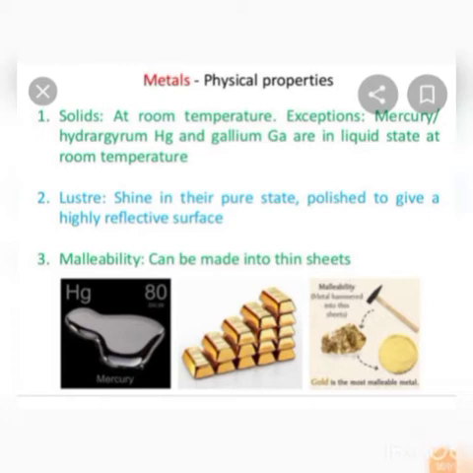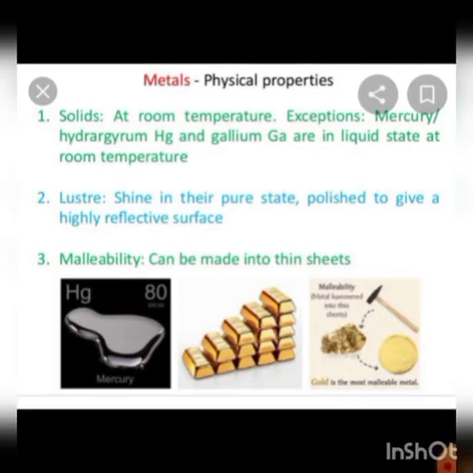Next, physical properties of metals. All metals are solid at room temperature except mercury. Mercury, symbol Hg, is a liquid at room temperature. Next one, luster. Metallic luster. Most metals can be polished to give a characteristic metallic luster, isn't it? A polished surface of aluminium is a good reflector of light. It is used for making mirrors also. Mercury is used in thermometers and can be easily seen because of its luster.